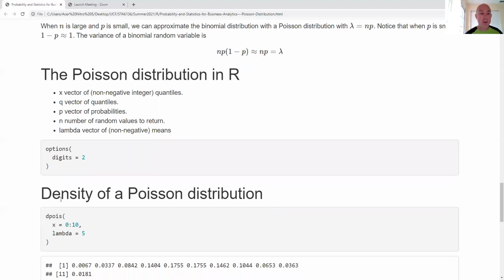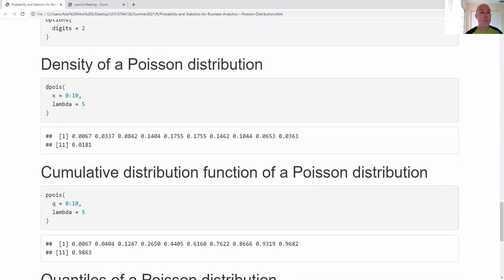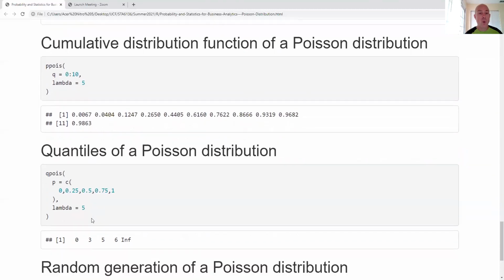If I want the density, I use dpois, and here I can go 0 to 10, 11 different terms. I've got lambda equal to 5 in this example. Here I can get the cumulative probability function. We can get our quantiles.